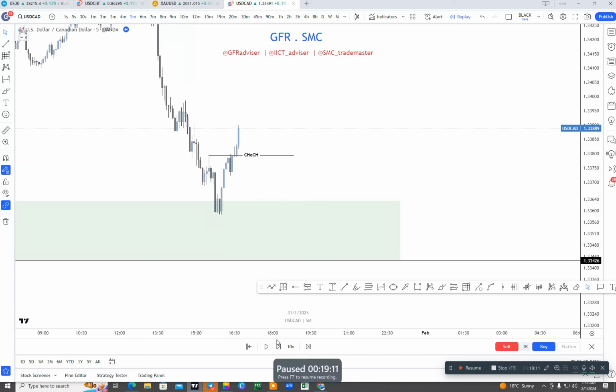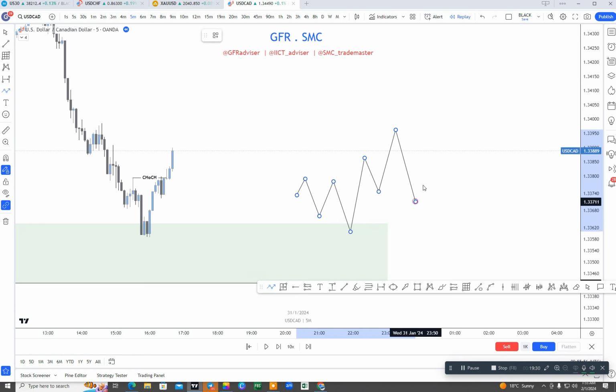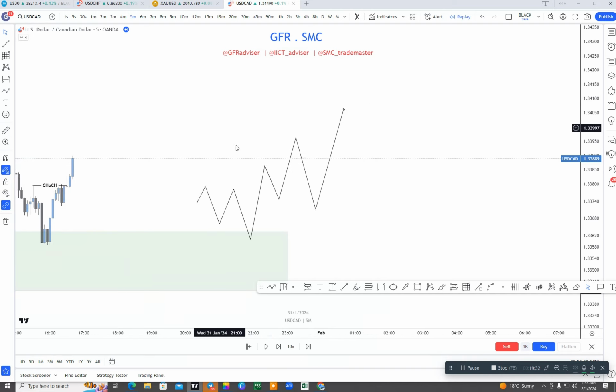If you can see here, the market successfully took out the inducement. There are two possible scenarios in LFT confirmation to buy in the lower time frame structure. First of all, if the market will... the first structure is like that, the second structure is like that. Let me show.